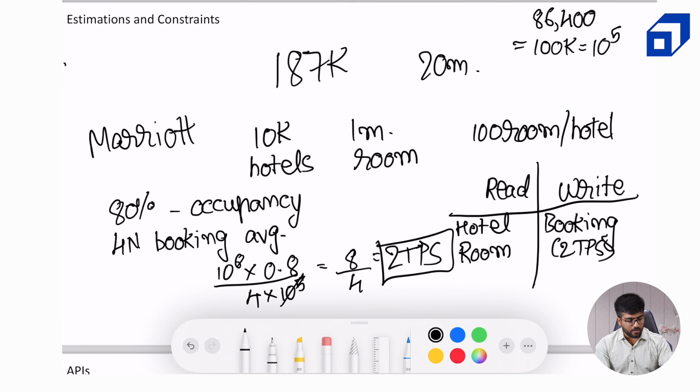So let's say there were 100 users. They want to create a booking, like they want to reserve a hotel. Out of them, 10% will drop off. Okay, only 10% will succeed. My bad. 90% will drop off.